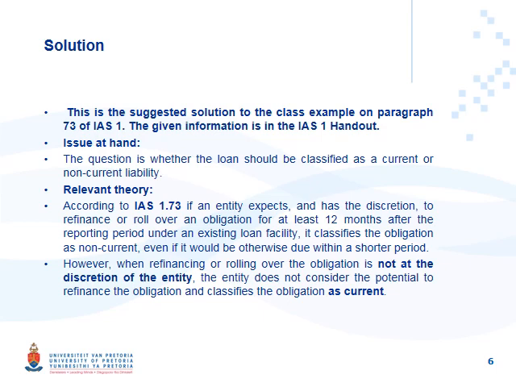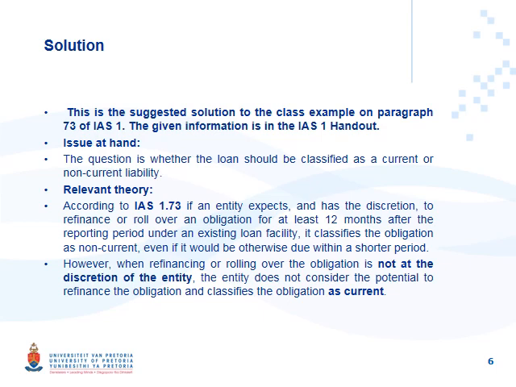However, when the refinancing or rolling over is not at the discretion of the entity, it does not consider the potential to refinance the obligation and classifies the obligation as current. So this is very important. In your theory, you state both options, if the entity has the discretion or whether it does not have the discretion. And in your application, you state which one is applicable to this situation.